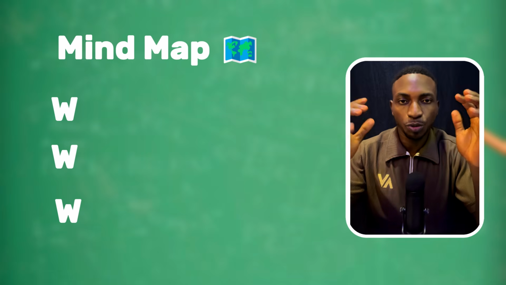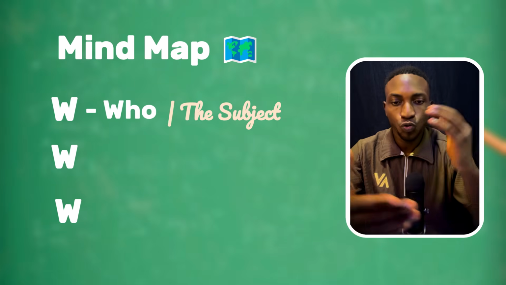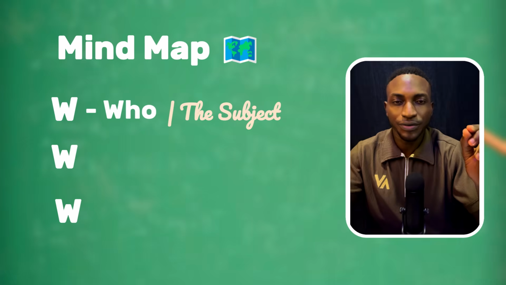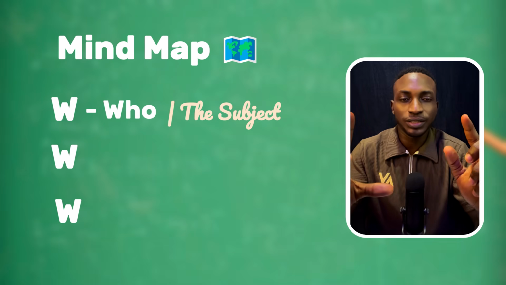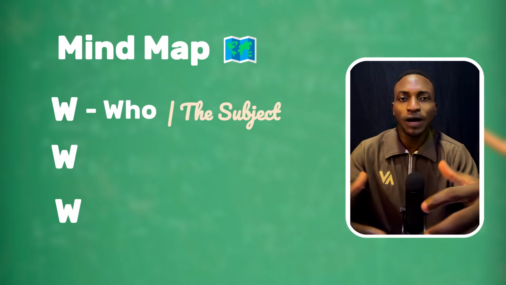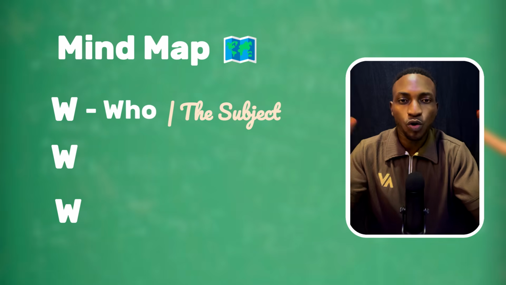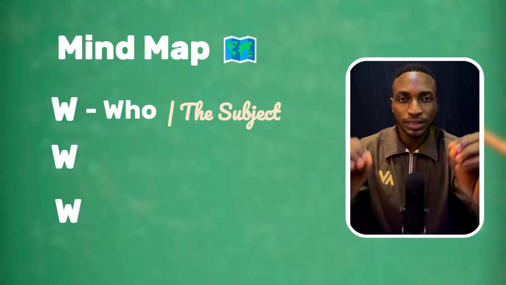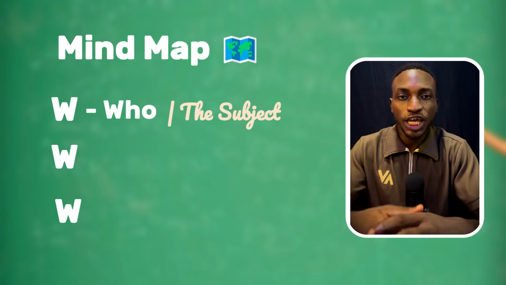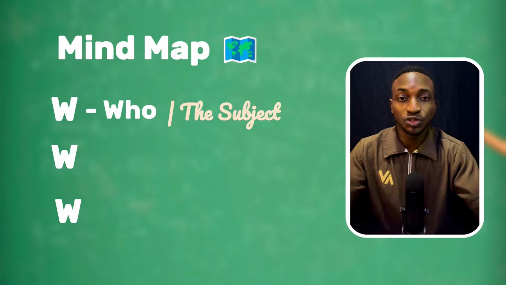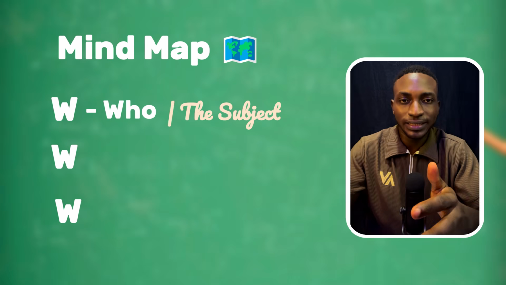So we have the first W to be who. Who is the subject of this creation? Who are we talking about? Who are we referring to? We're going to be detailed about the subject because AI video creation is just about the game of detail. We'll have to talk about the subject, the clothes, the hair. The more detailed we are, the more control we have over this creation. So we have to be very detailed and precise about it. If we don't do that, the AI will just assume and give us whatever it feels is right. I'm going to show you a practical example of this in a moment.